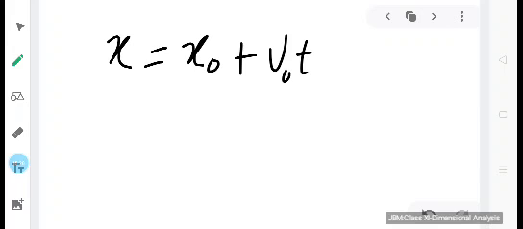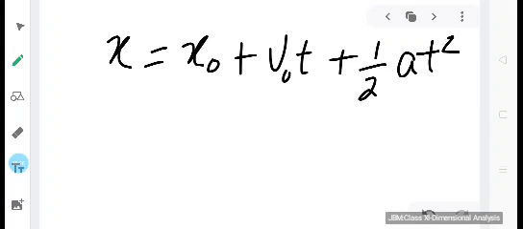Now let us try and understand the application of dimensional analysis by taking some examples. For example, you are asked to check the correctness of the equation given by x equal to x0 plus v0 t plus half a t square. This is nothing but the second equation of motion, s equal to ut plus half a t square. The only thing is that we are considering the initial position.